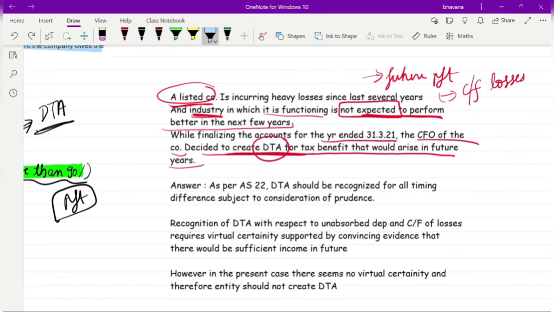So intelligent students like you, what the answer is, as per AS 22, DTA should be recognized for all timing differences subject to the consideration of prudence. We understand that this is a timing difference only because in future the reversal may happen, but it is subject to the consideration of prudence rule.